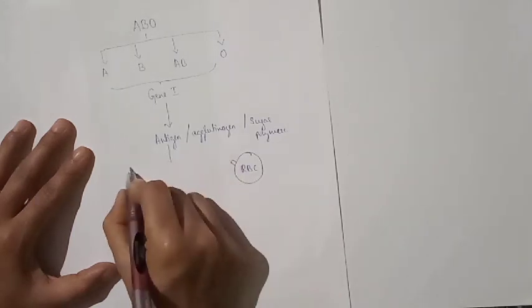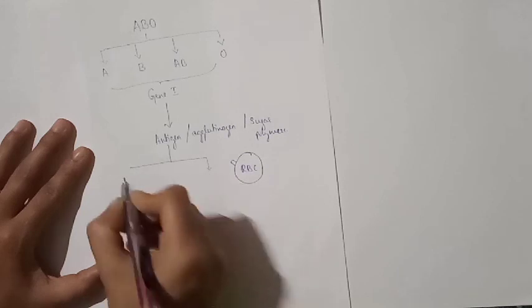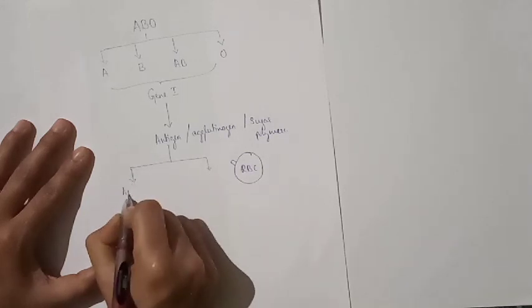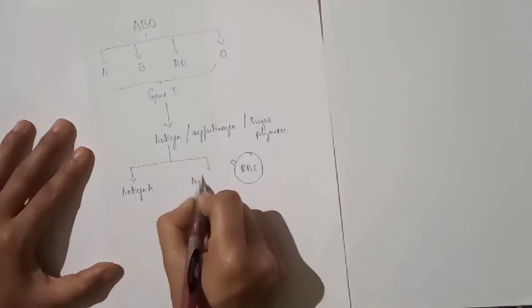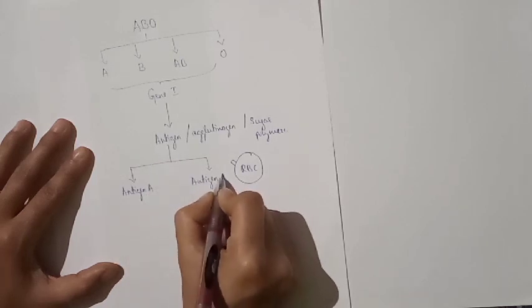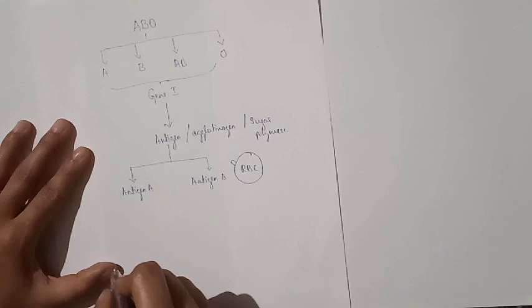There are mainly 2 kinds of antigen: antigen A and antigen B.